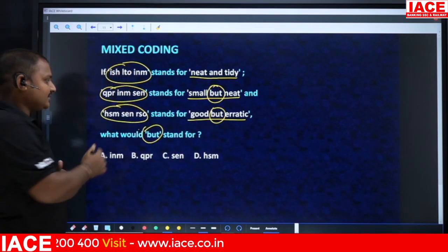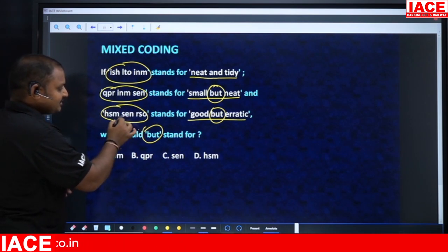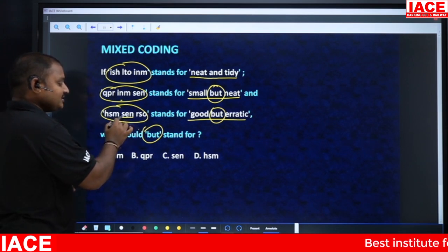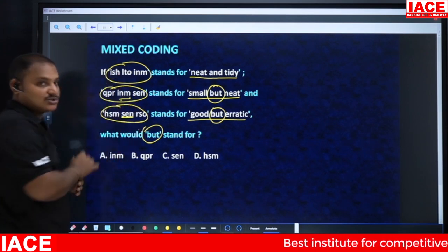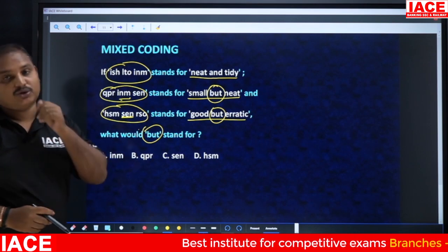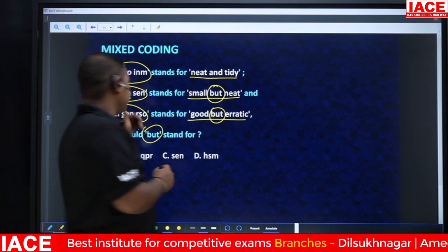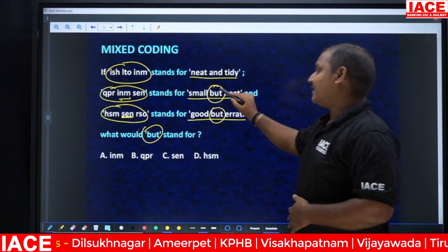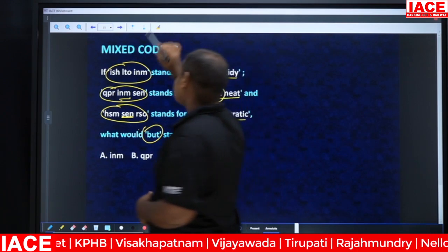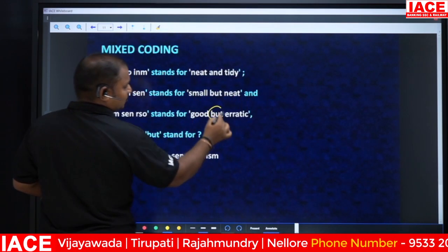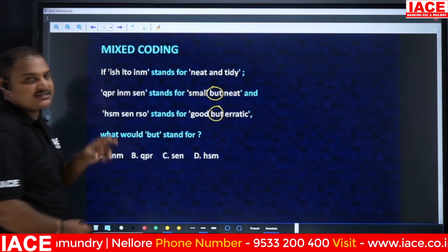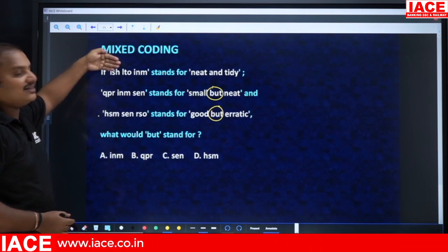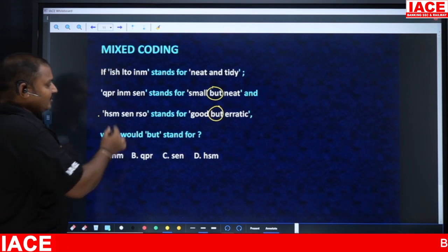Sometimes you are going to check the answer in the first and second. Now you're going to think that if the code is present in first and second, you are going to get the correct answer. But sometimes the word will be present in third, second, and first also. So you have to be thorough with that, and careful with that type of answers. But in this case, but is present in only two statements. So the answer has to come in these two statements only, and that code should not be present in any other statement.